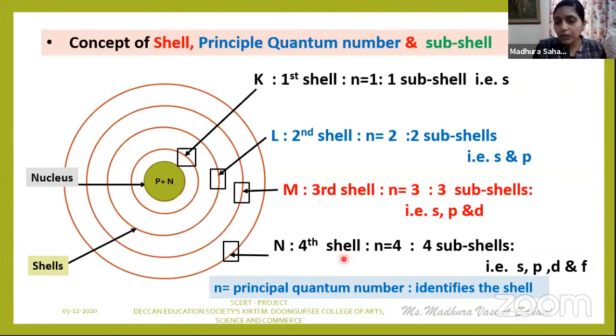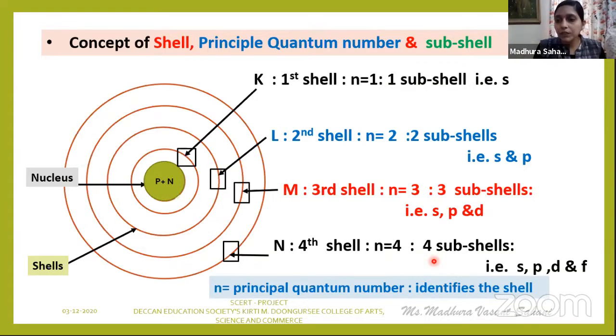That is the fourth shell. For the fourth shell, all the four subshells are possible, that is S, P, D, and F. So here you have learned the concept of shell and the subshells. Like K has got only one subshell S, L has got S and P, M has got S, P, D, and the fourth shell has got S, P, D, F. Now, these subshells further show presence of orbitals.